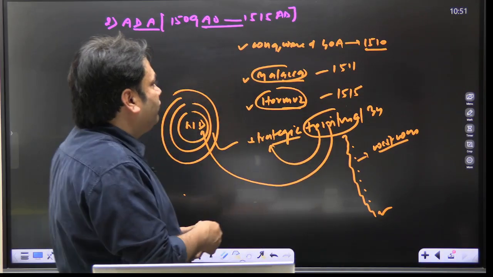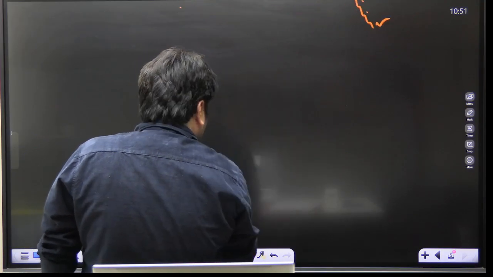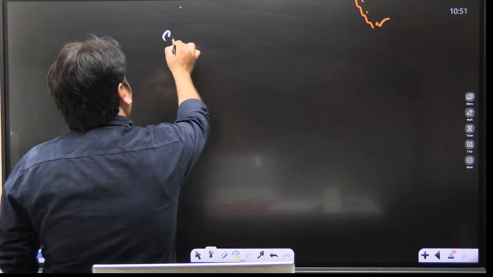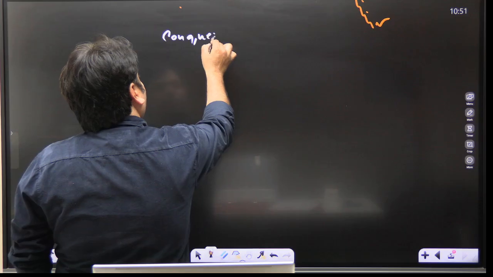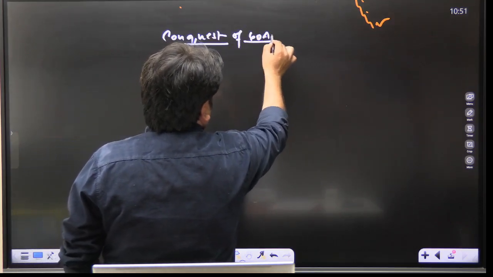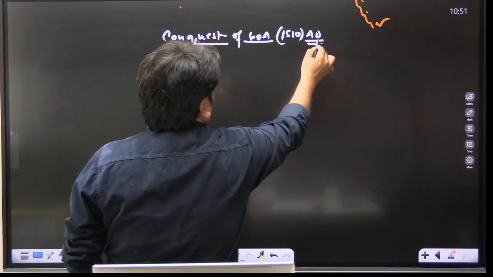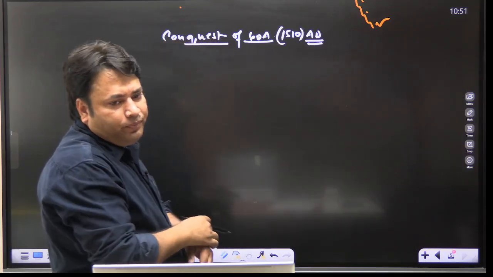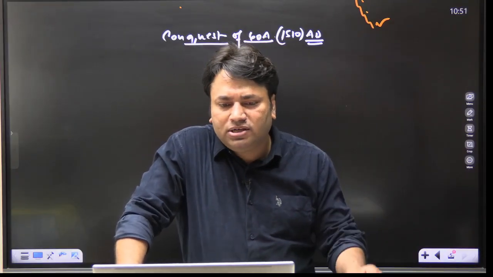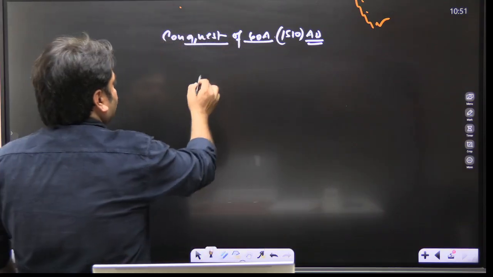So the story of the conquest of Goa is also important from your prelims point of view. So you can write here: conquest of Goa, 1510. The question has already been asked in the UPSC prelims exam. Conquest of Goa, 1510 AD. This story is very much important. Now, who is the viceroy? The answer is Alfonso de Albuquerque. Alfonso de Albuquerque is the viceroy.